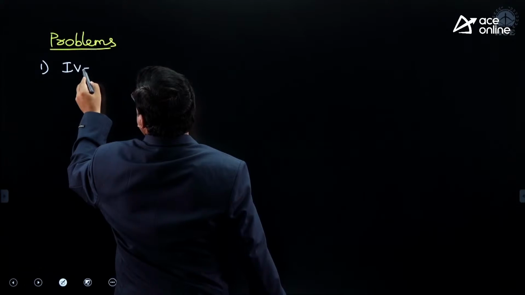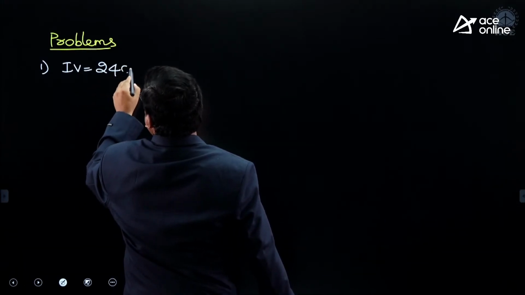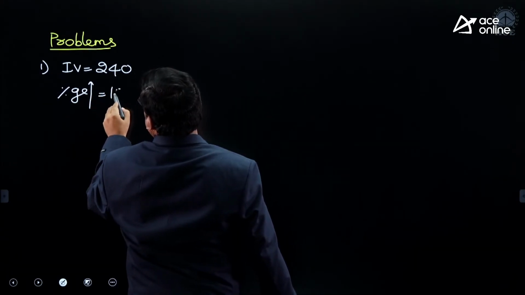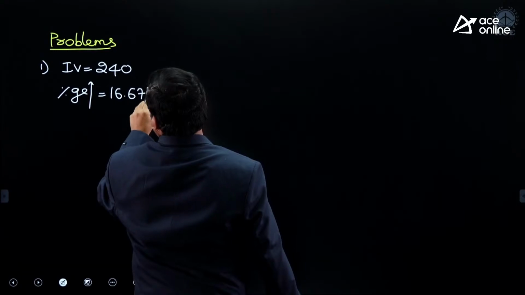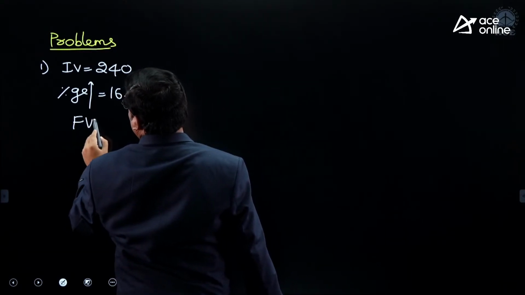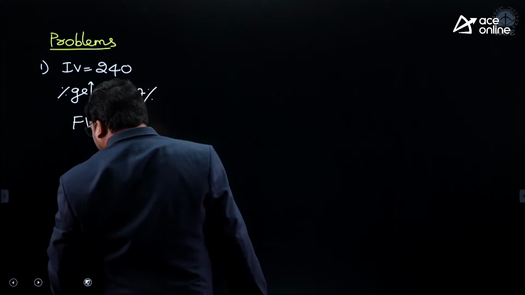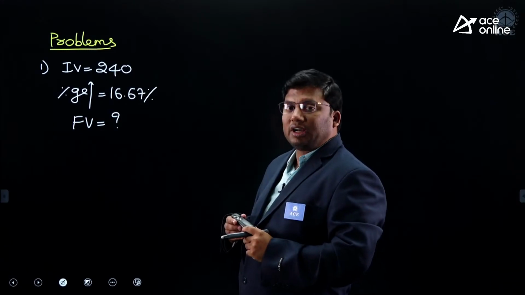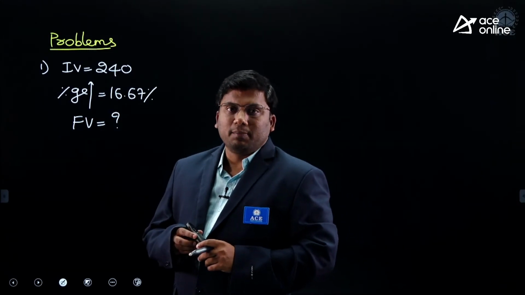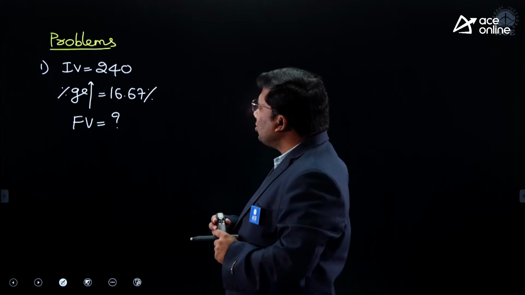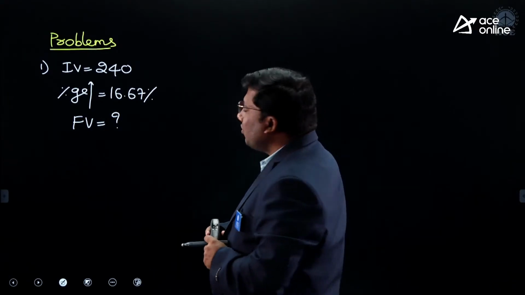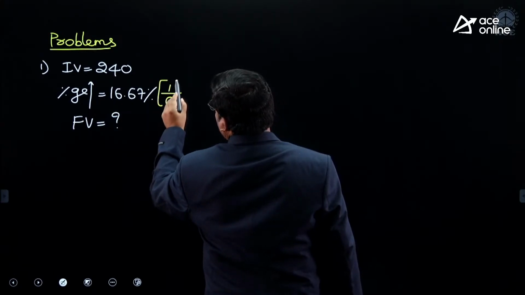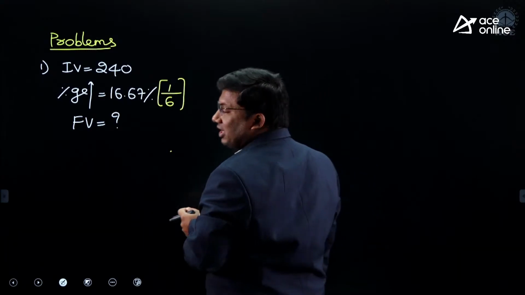Initial value is 240. Percentage increase is 16.67 percent. What is the final value? 16.67 percent is 1 by 6.